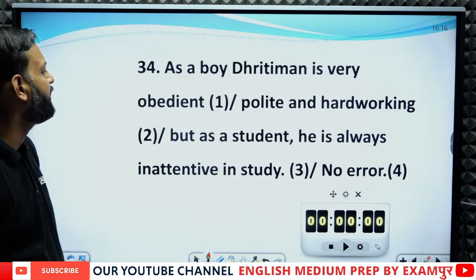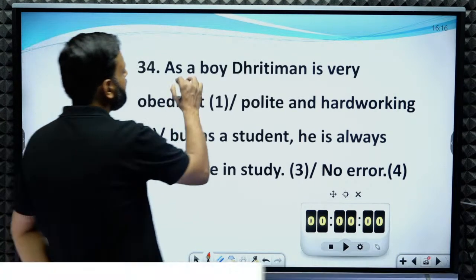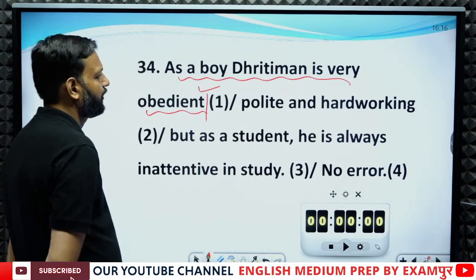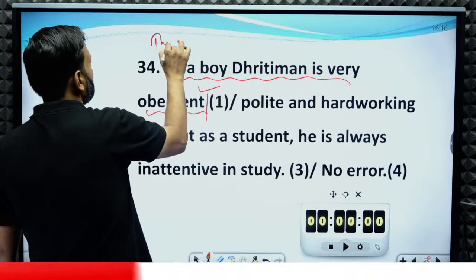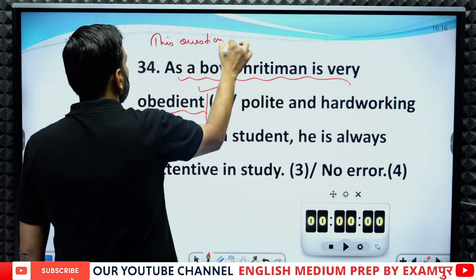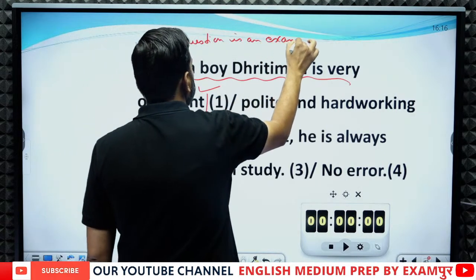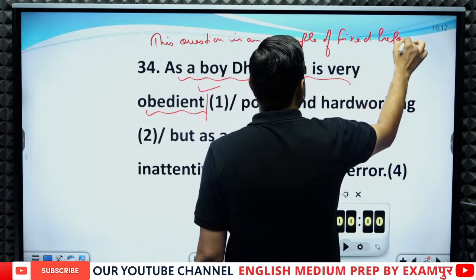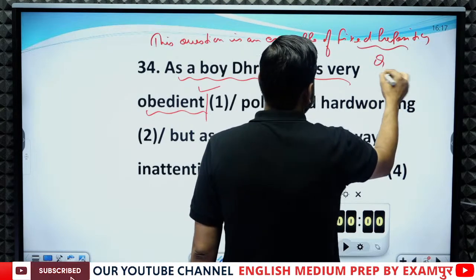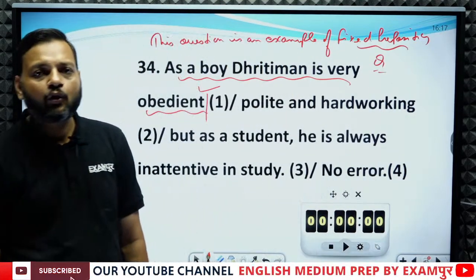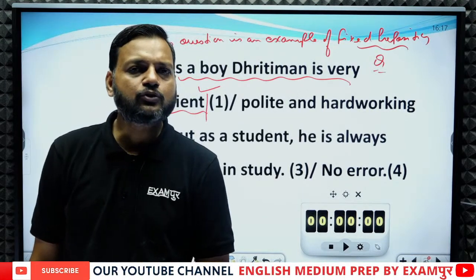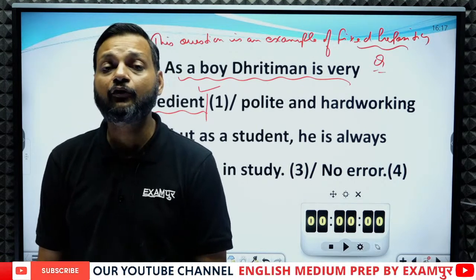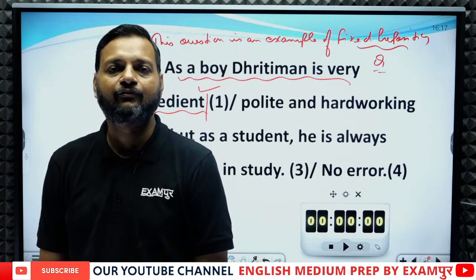As a boy, Dhritiman is very obedient. See, there is no error in the first part. First part is absolutely correct. See, this question is an example of fixed prepositions, fixed preposition questions. Okay, if you want to score well, you need to learn fixed preposition as many as possible, because there are a number of questions that are frequently asked from this section.